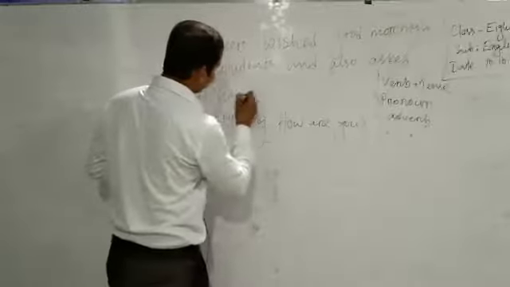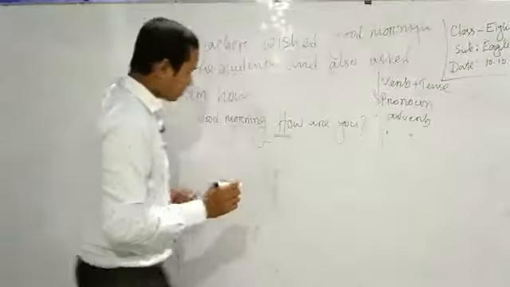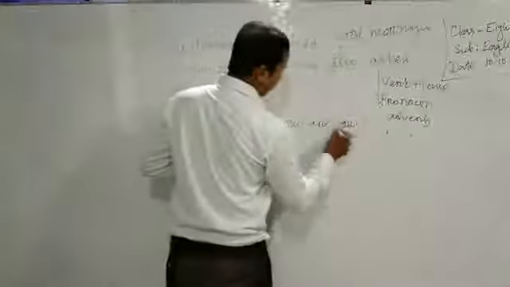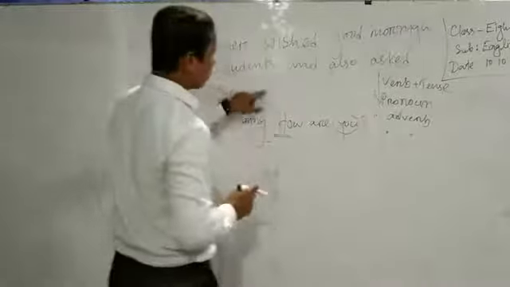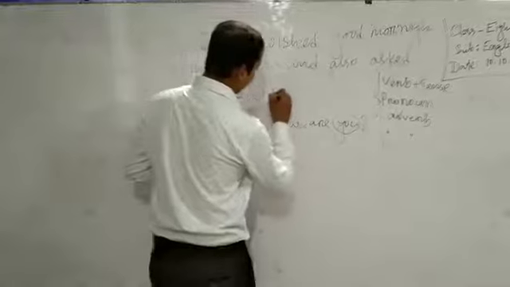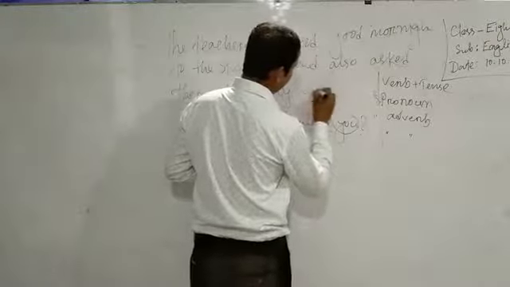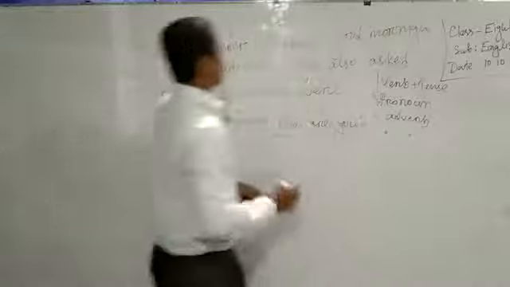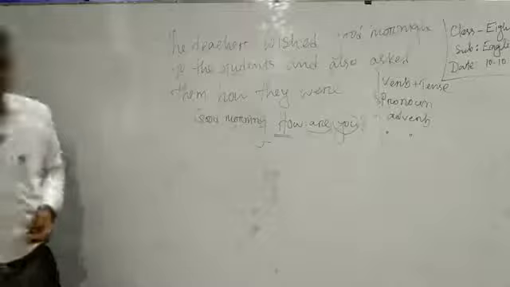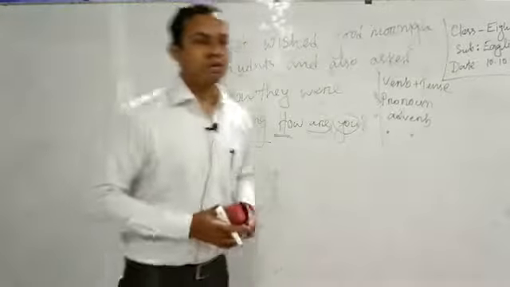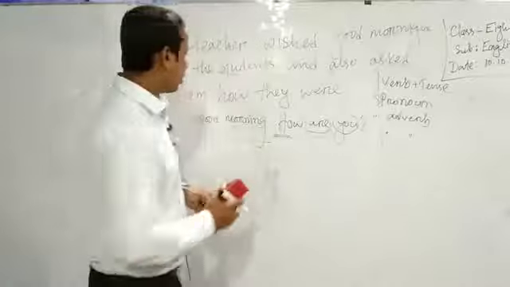Also ask them how. In case of WH we shouldn't change anything, the WH will come first. How: I equals subject and you equals object, so here the object is the students, so "how are" should be changed into past form, that means "how were". So I think this portion is clear to you. Let's go for the last one, that means the prayer one for the optative sentence.